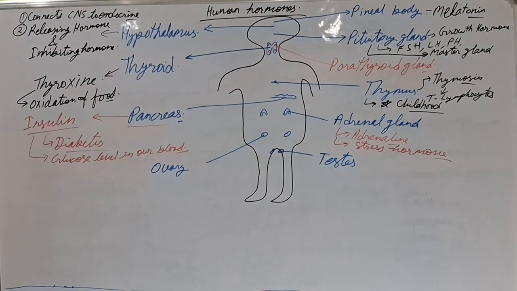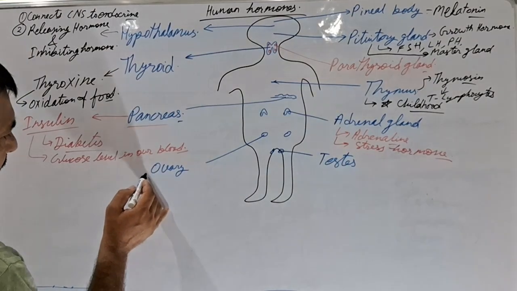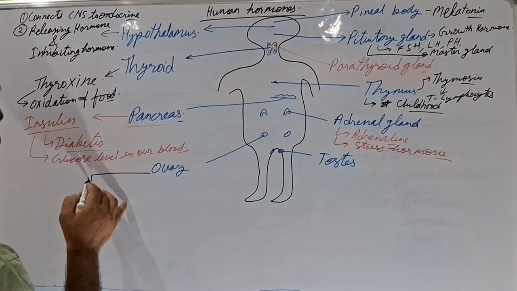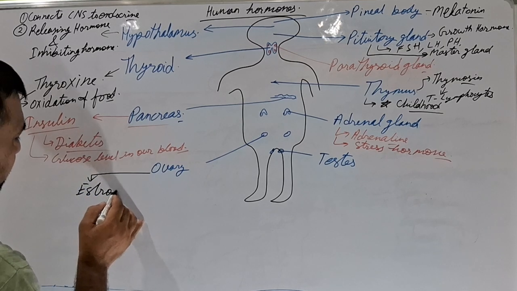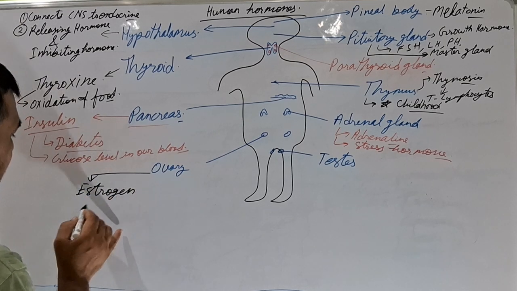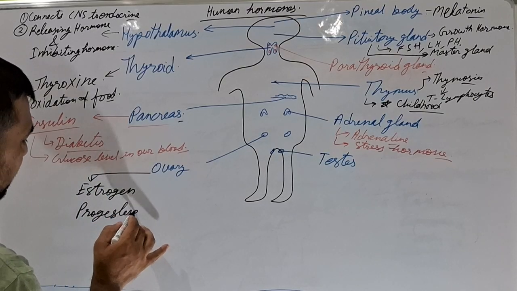Now, if we reach the next gland, that is the ovary. Ovary produces two kinds of hormones. Number one, which is known as estrogen, and number two, which is known as progesterone.